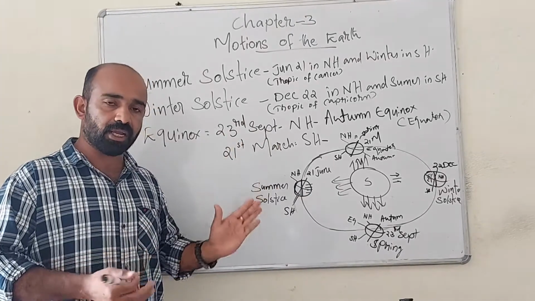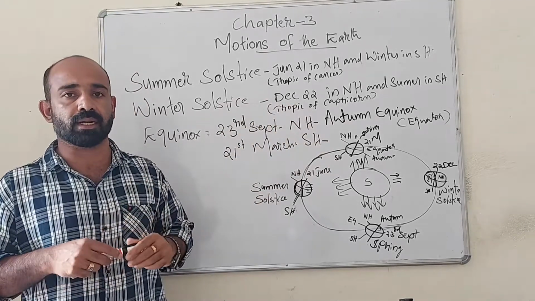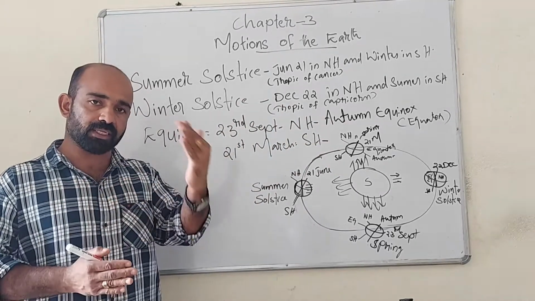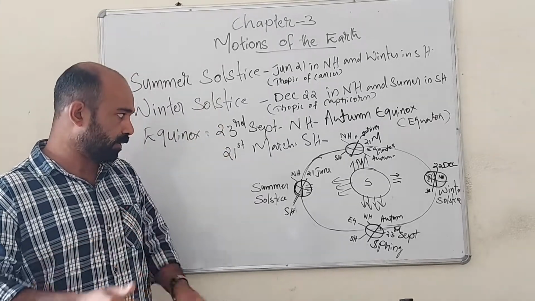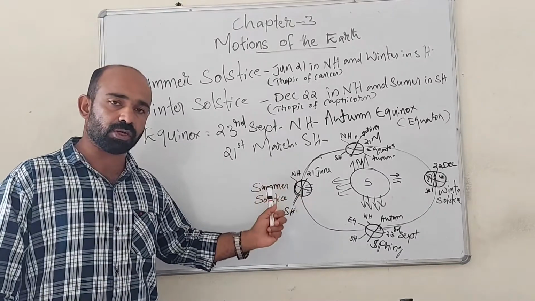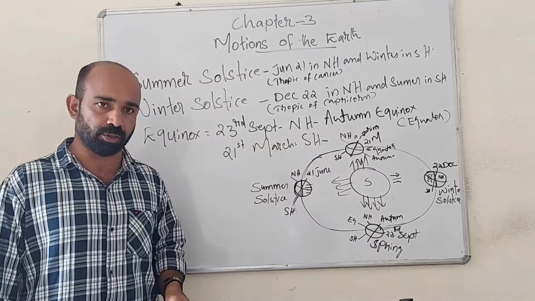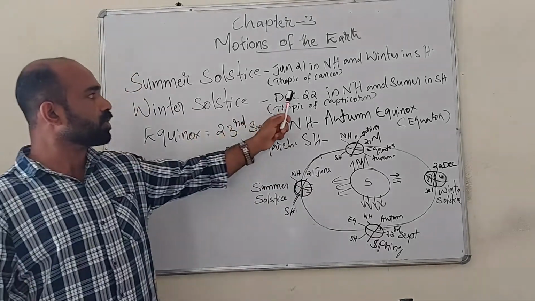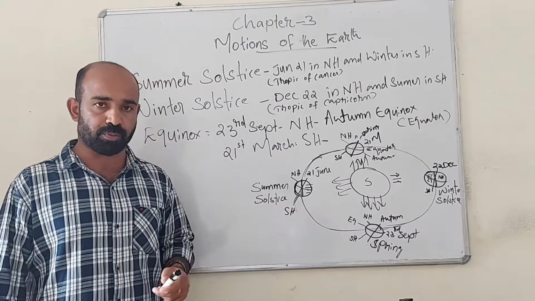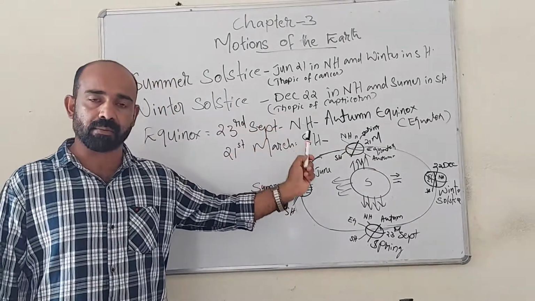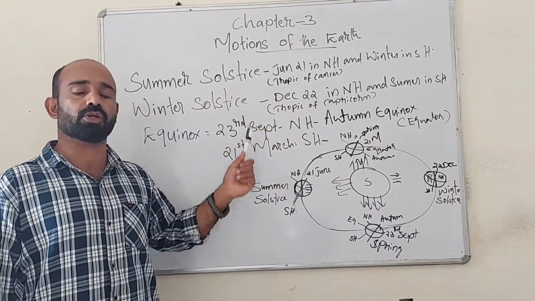And already we have seen, when there is summer solstice in the northern hemisphere, there will be winter solstice in the southern hemisphere. When there is summer solstice in the southern hemisphere, there will be winter solstice in the northern hemisphere. So June 21 is the summer solstice in the northern hemisphere, and the same day will be winter solstice in the southern hemisphere. Similarly, December 22nd is the summer solstice in the southern hemisphere, and the same day will be winter solstice in the northern hemisphere.